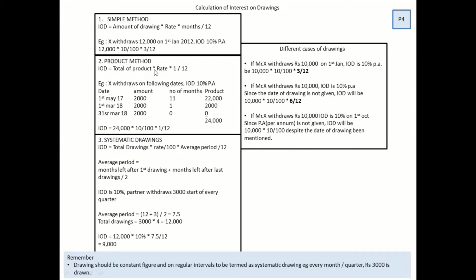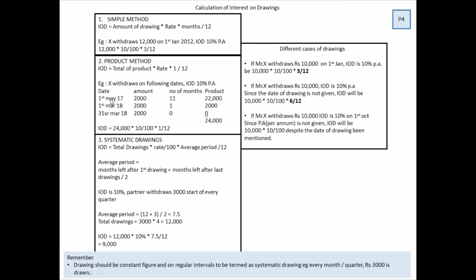Now let's look into product method. In product method, what happens? The person is withdrawing amounts at different dates randomly. Now you can use simple method, but if the number of withdrawals is more, it becomes a bit tedious, isn't it? So that is why the product method comes into the picture. You have to record the number of months left in that year after his withdrawal.